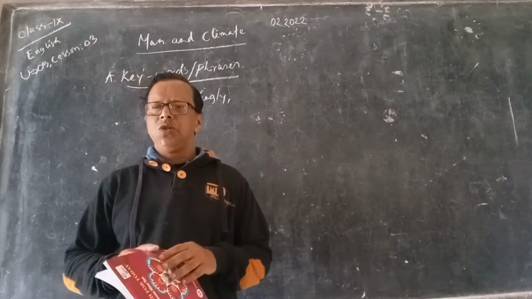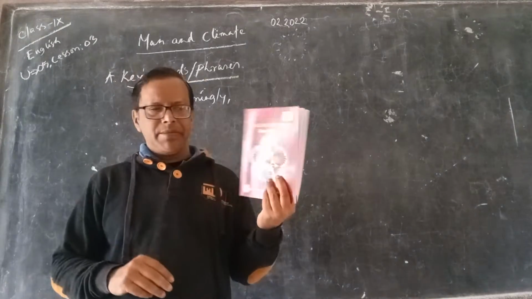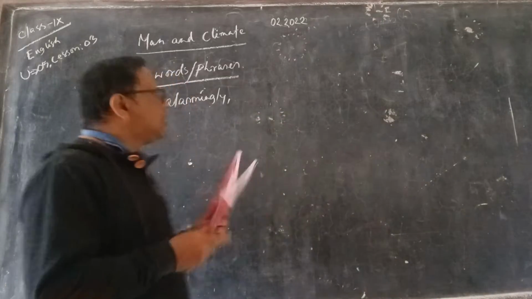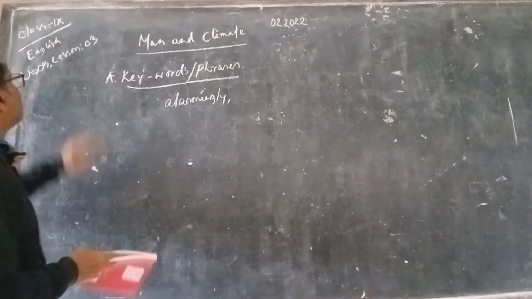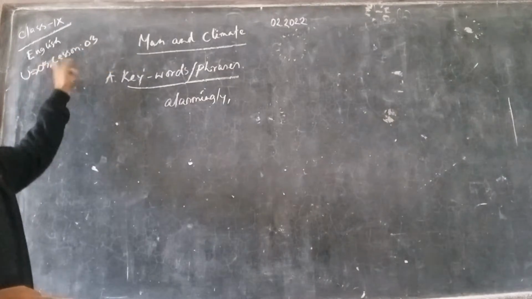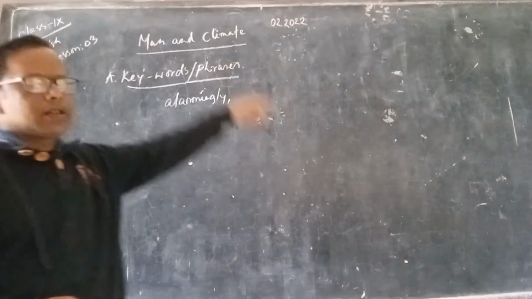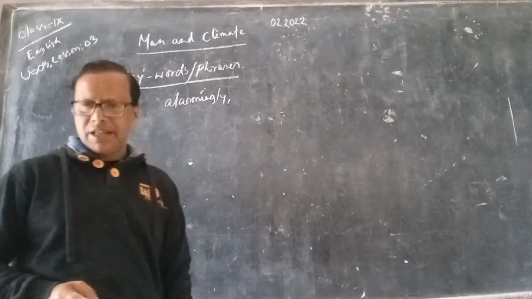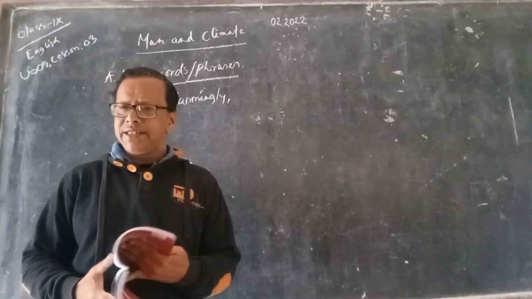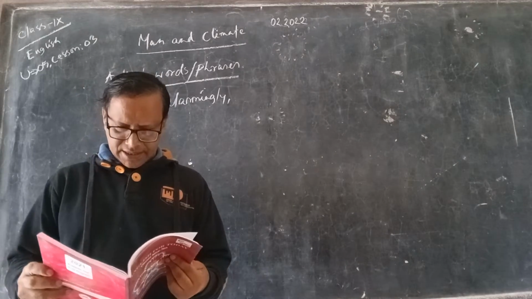Today we are going to learn from your English for Today of class 9 and 10. Your today's unit is unit 5, lesson 3, and the lesson has been entitled as Man and Climate. You go to page number 65.